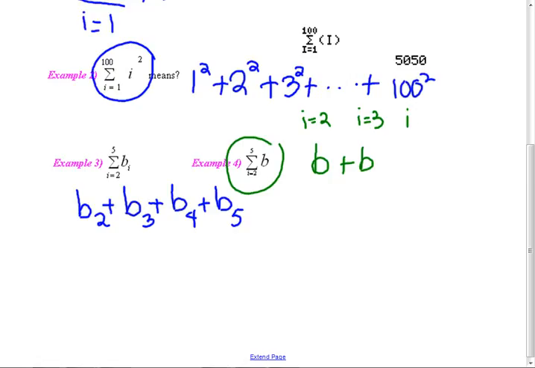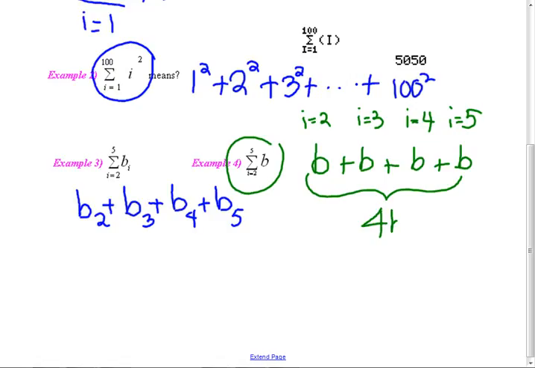So i equals 4. So it's plus B. And then i equals 5 plus B. And of course, we can write that much simpler as, what is it? 4B. That's all there is. So it's just a matter of getting used to a new notation.